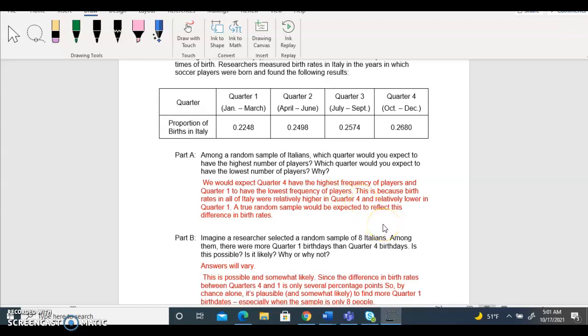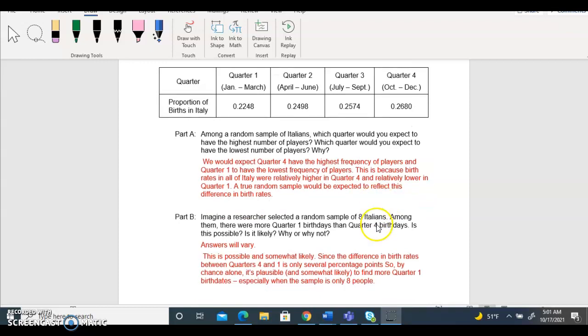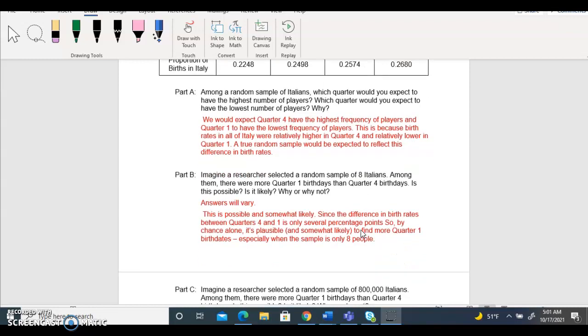So by chance alone, it is plausible to find more quarter 1 birth dates, especially when the sample is only 8 people. With 8 people, there is a high chance that could happen.